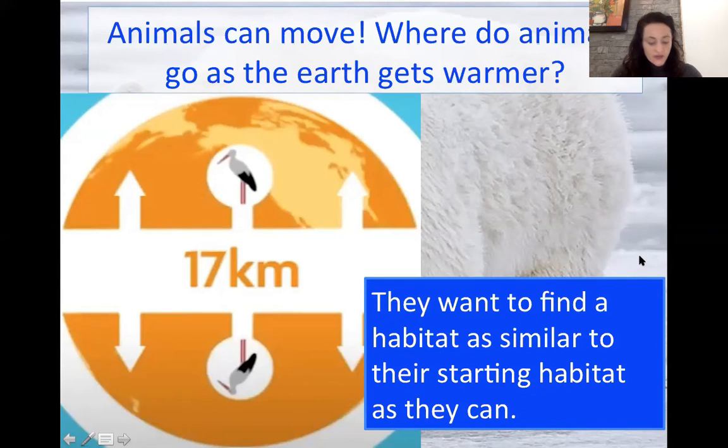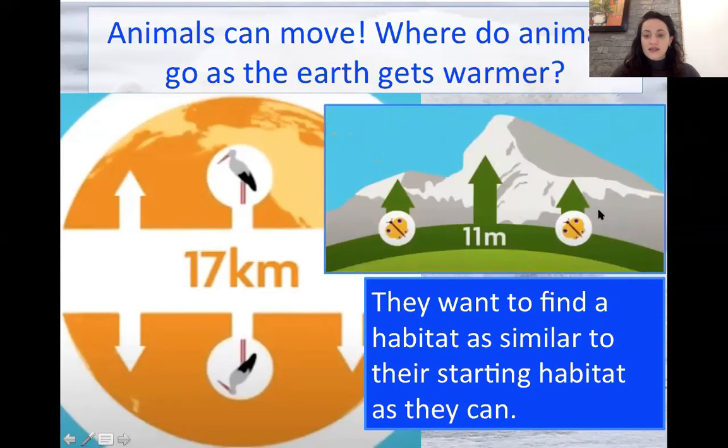Mooney, could you read this for me? They want to find a habitat as similar to their starting habitat as they can. Very good. So why do they move further north, Mooney? It can be too hot. Very good. And they want to find a temperature that's what they're used to. That's where they're adapted to live.